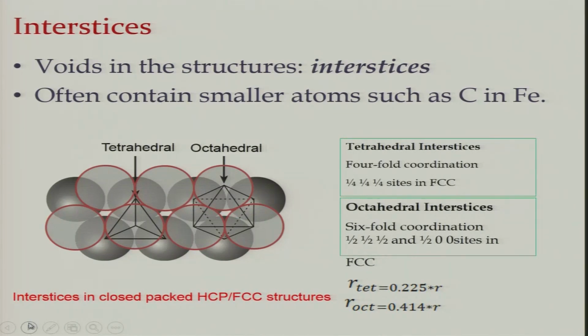These holes are called voids or interstices. They are useful because often they contain impurities. Smaller impurities such as carbon can go and sit in there. And this is useful because carbon is the one which provides strength to iron, otherwise iron will be very weak.